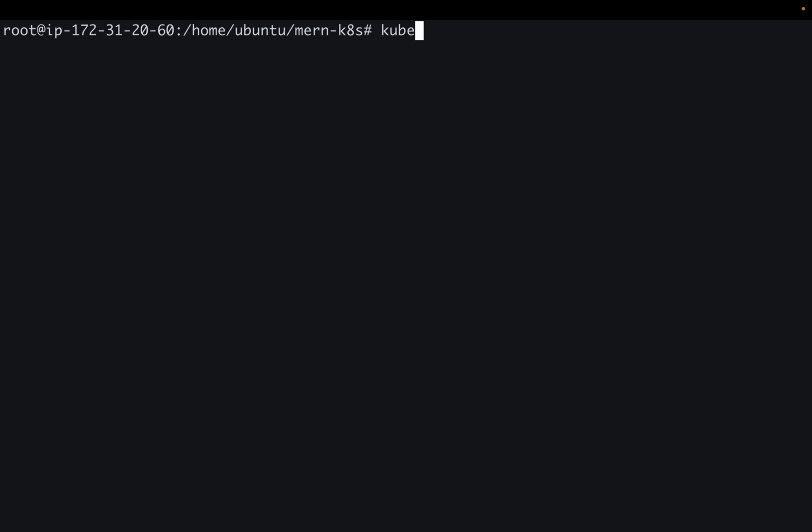Okay, I just wanted to check if my database inside the MongoDB pod is running or not. So kubectl exec mongodb-0 -n traffic -- /bin/bash, then mongo shell.